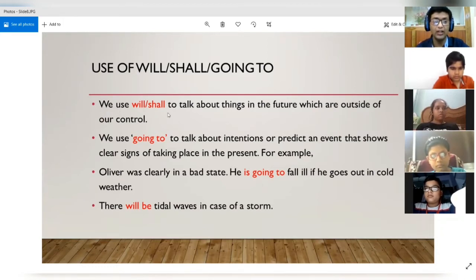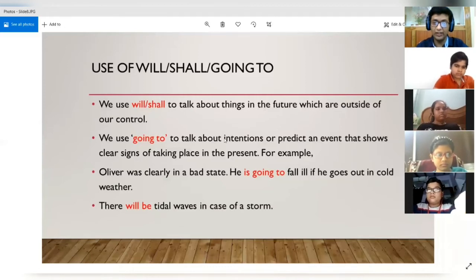We use will and shall to talk about things in the future which are outside of our control. So things of the future which are not in our control, we generally use will and shall to talk about such things. And what is the use of going to? We use going to talk about intentions. So when we ourselves intend to do something in the future, then we use going to for it, because then things are in our control, because we are intending to do that thing, right?